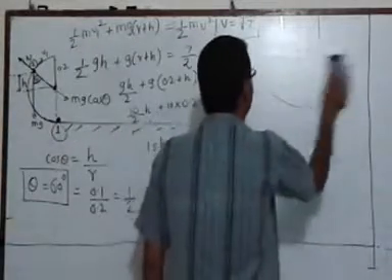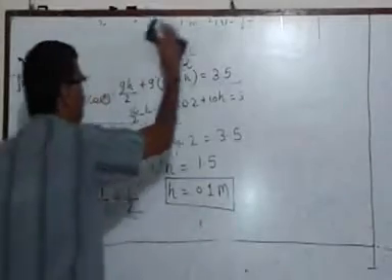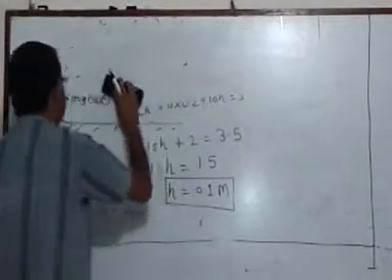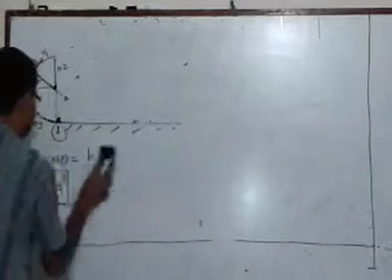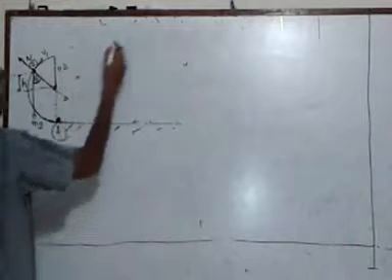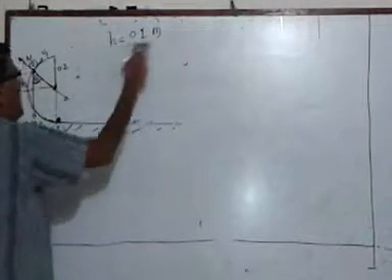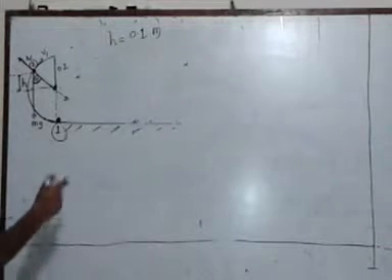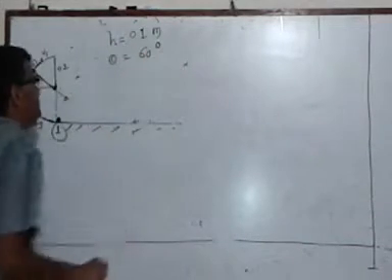So now the two parameters that I am going to need for my further discussion are this height h, which is 0.1 meter, and I have also obtained the value of theta as 60 degree.